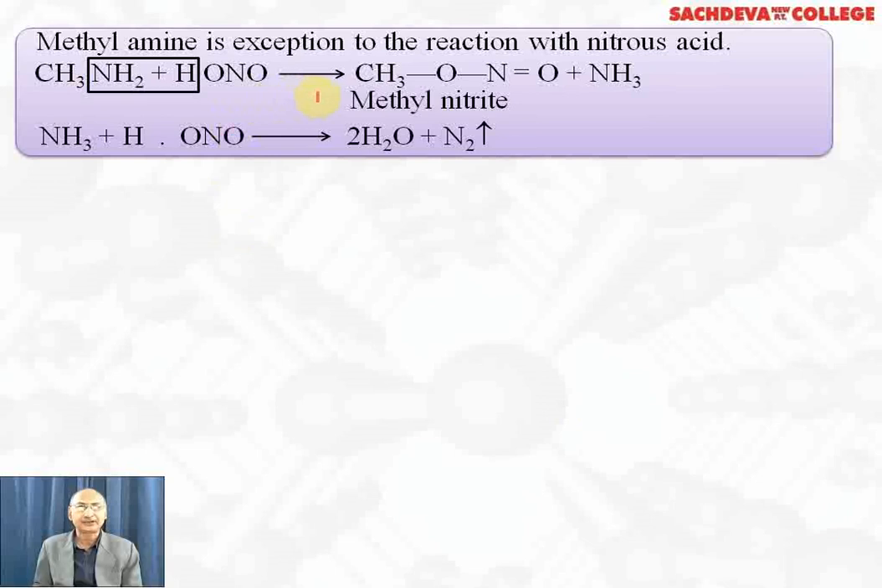Methylamine is an exception to the reaction with nitrous acid. Here we get methyl nitrite and a small amount of ether is formed. Alcohol is formed to a very small extent.